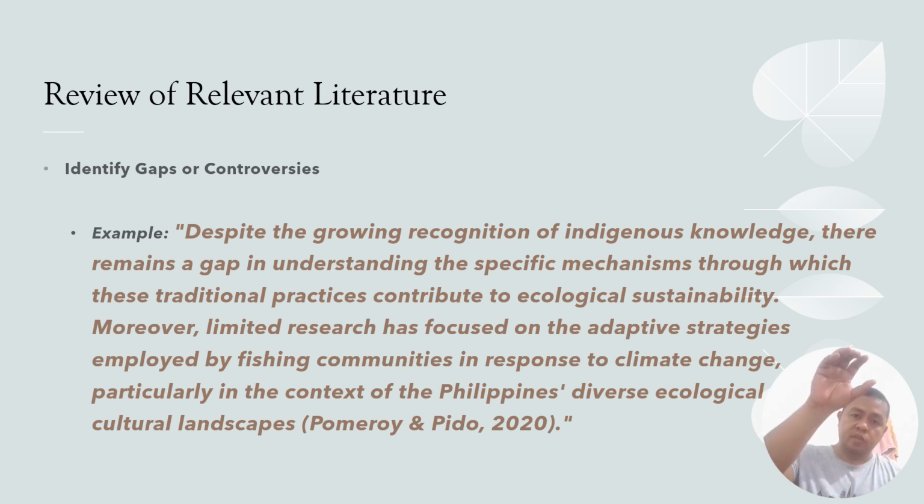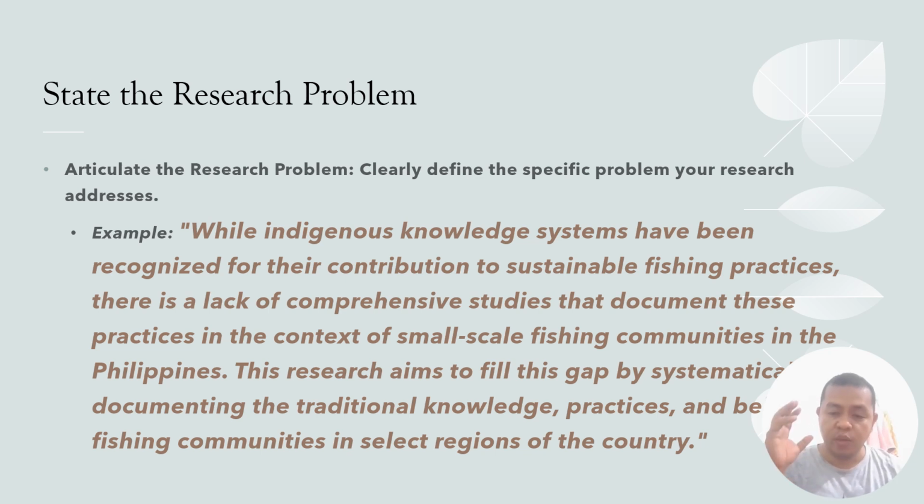So from the research topic, from the importance of the research topic to the research area, then the review of related literature, then you identify the gap. Then what's next? Next, you will now state the research problem. This research problem should address the gap. It should be designed in a way that it fills in the gap that you have found in the literature.